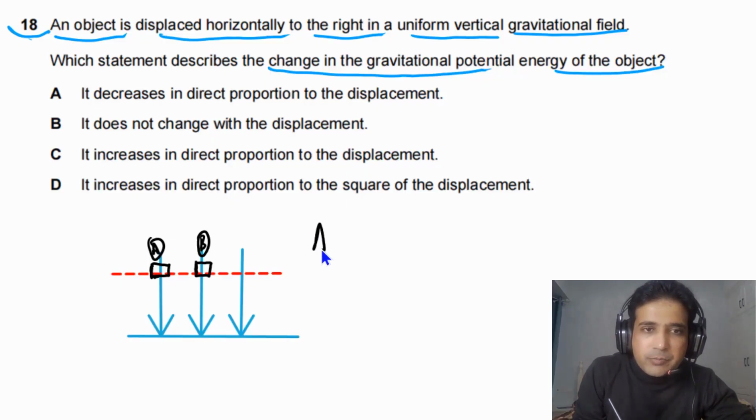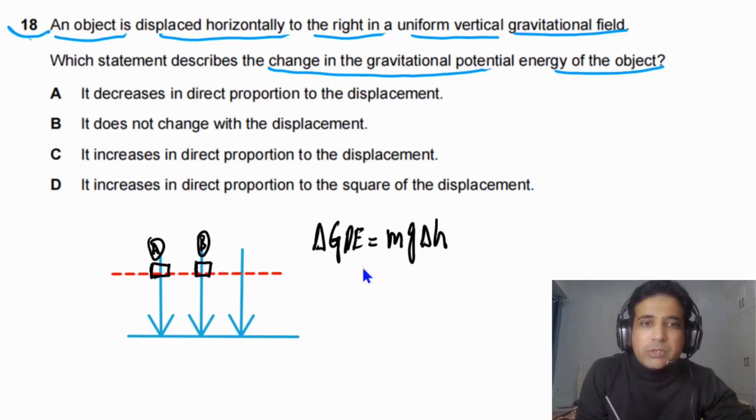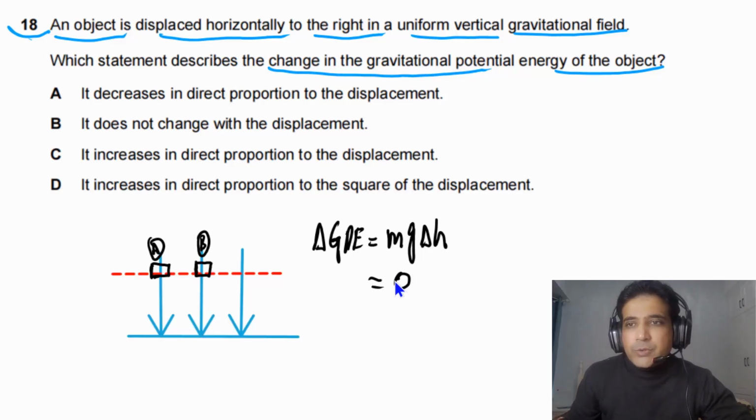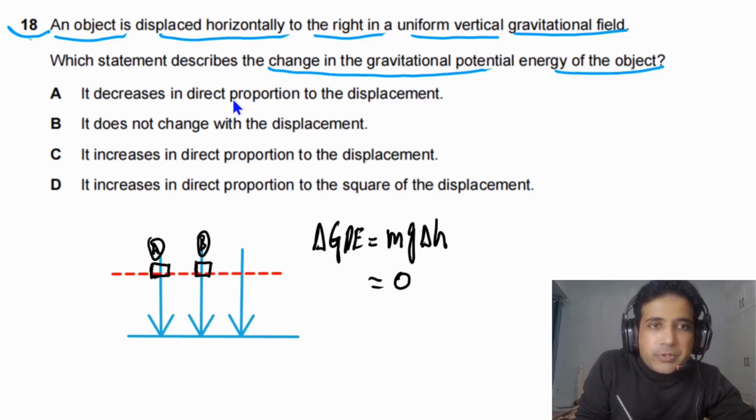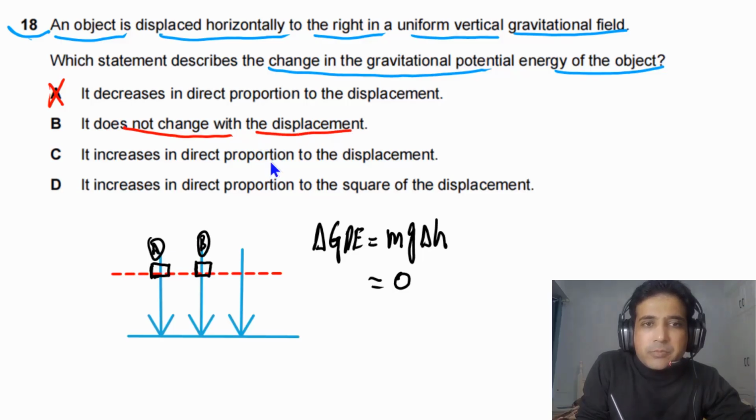Otherwise, we can simply understand that gravitational potential energy will change when there is a change in height. As in this case there is no change in height, the change in GPE will be equal to 0. Now we can look at the given options and try to find the best possible answer. Does it decrease in direct proportion to the displacement? No, it does not decrease. Actually, it doesn't change. Option B, it does not change with the displacement. This one is right because delta H is 0. So the answer for this one is B.